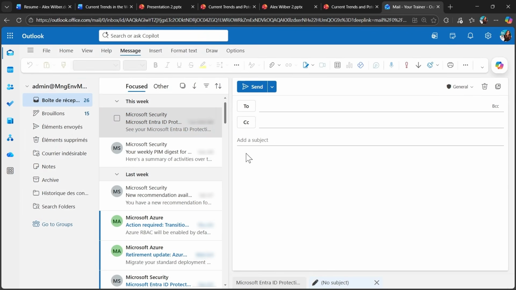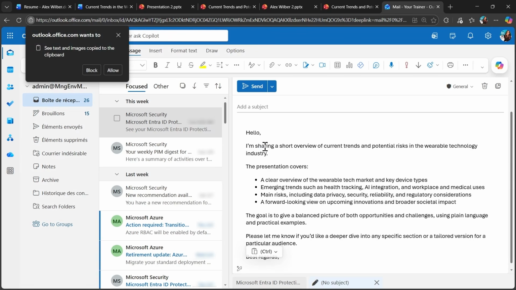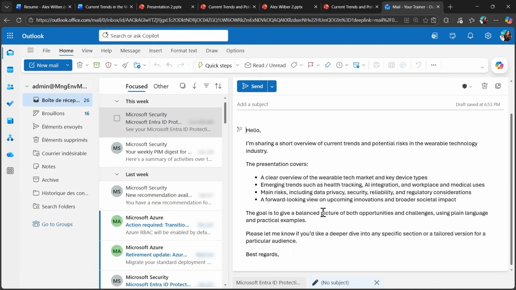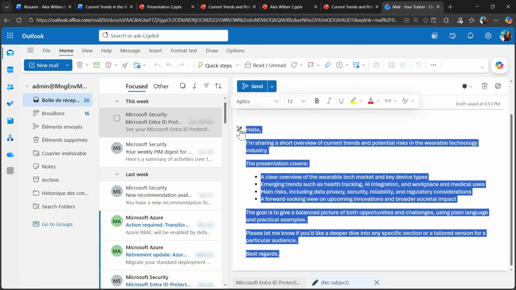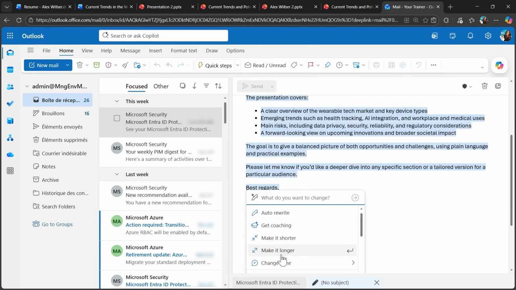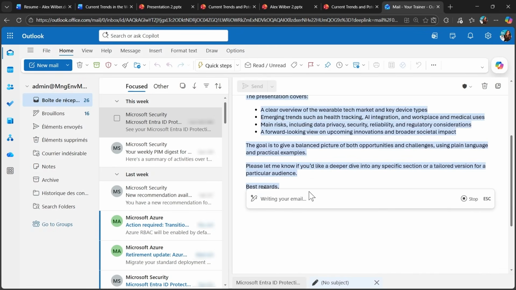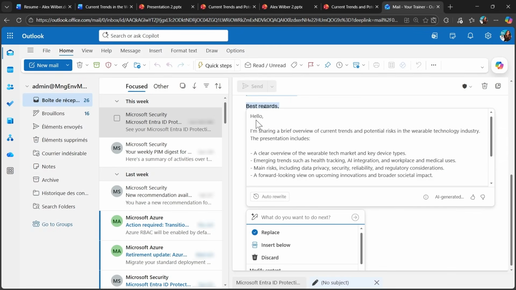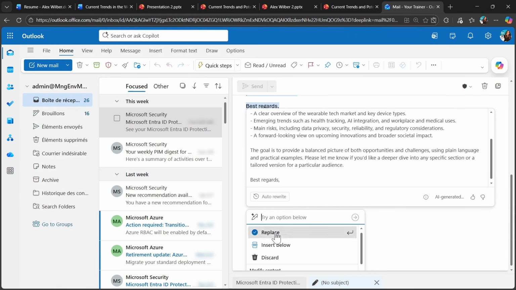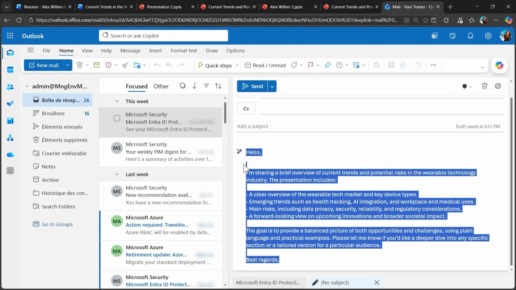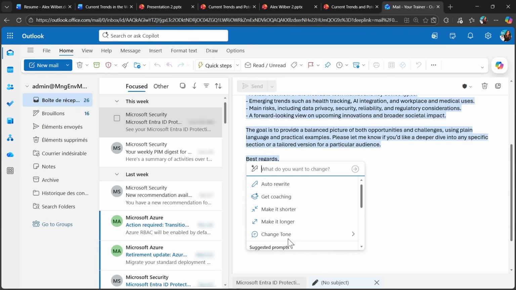Our third tool in this demo, Outlook, also has a possibility to use Copilot to write some mails from zero, to rewrite some mails. I have an auto-rewrite option available to me. I have a magical pen next to my text that I can use. I can review what Copilot suggests and replace my previous version with this one.